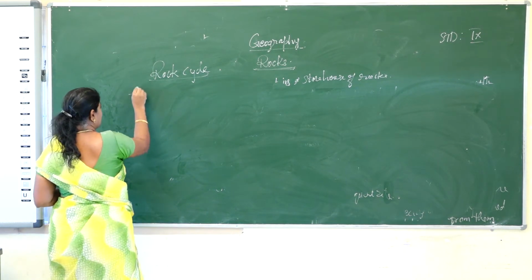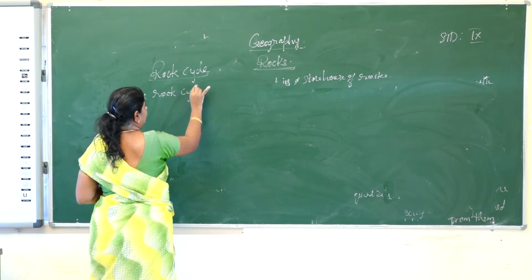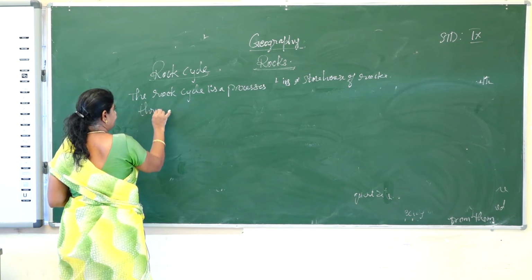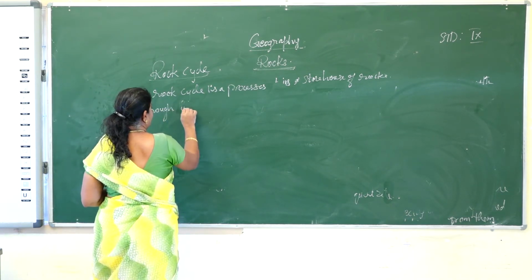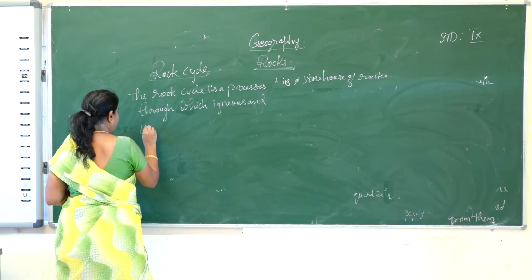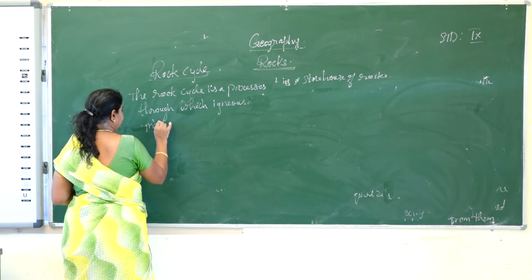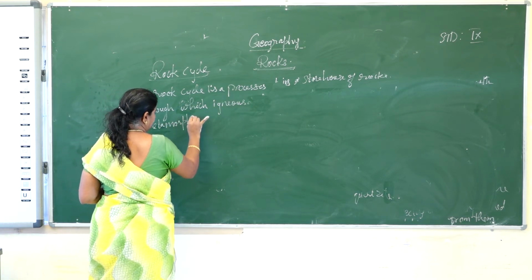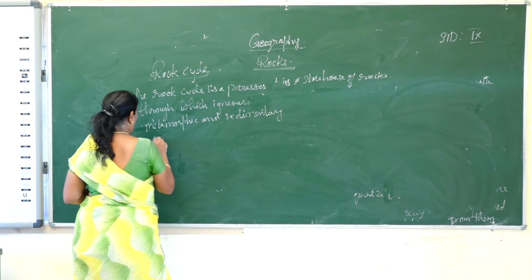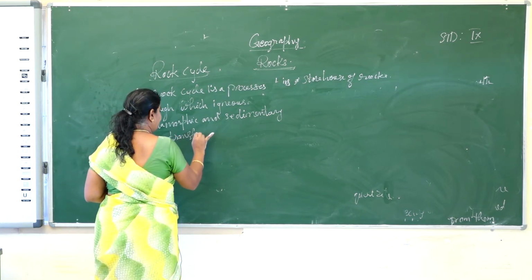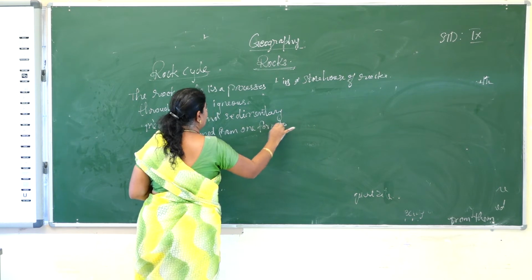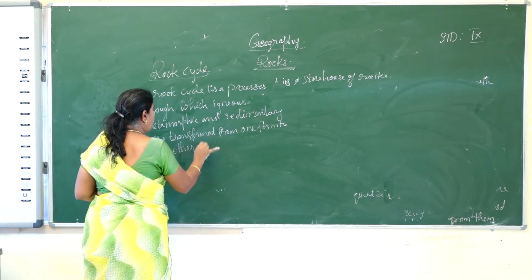Rock cycle is a process through which igneous and metamorphic and sedimentary rocks are transformed from one form to another. This is called the rock cycle.